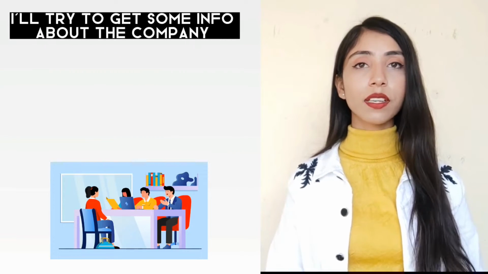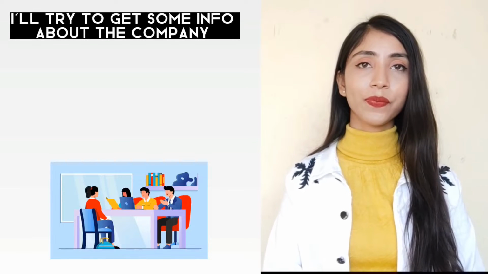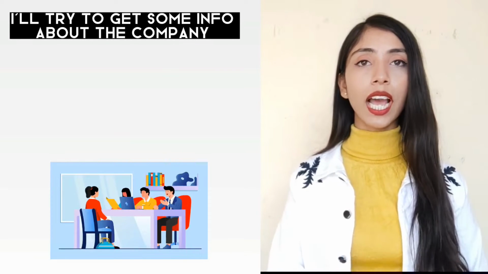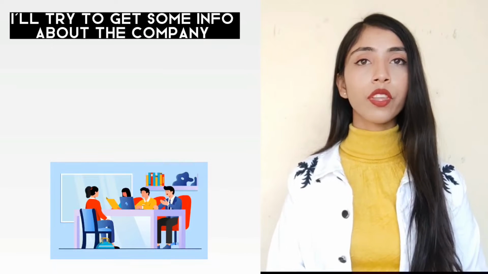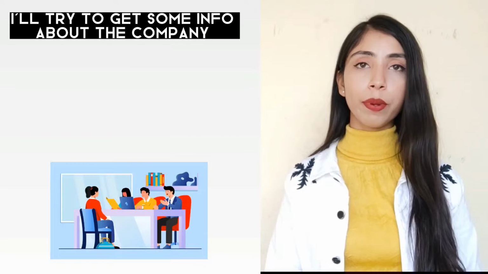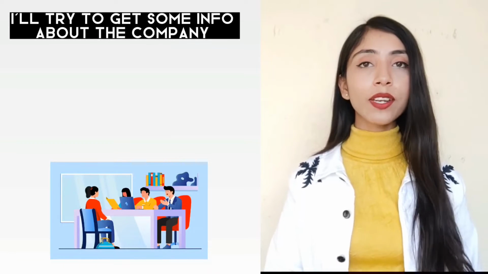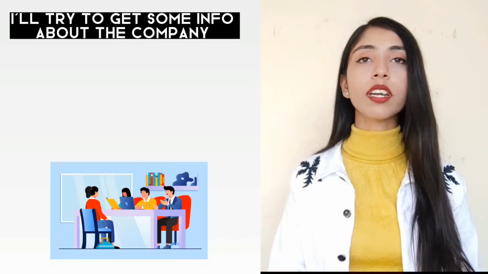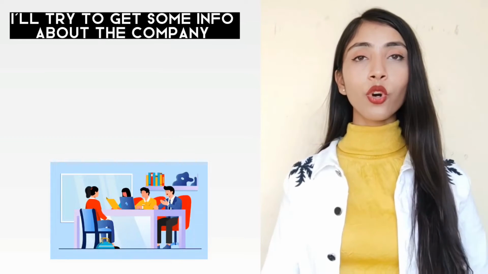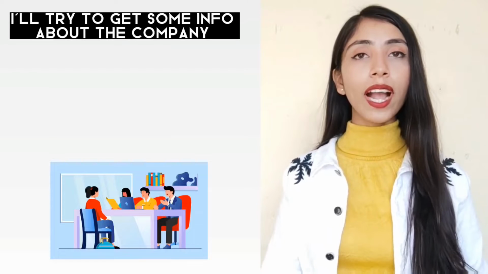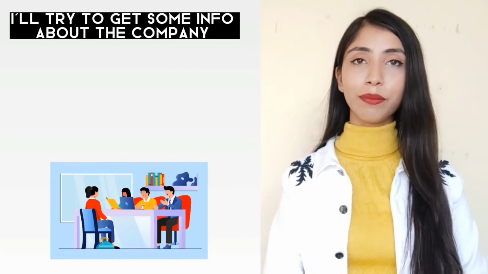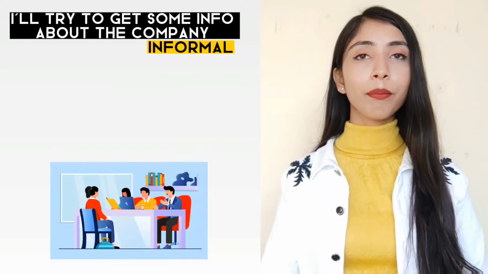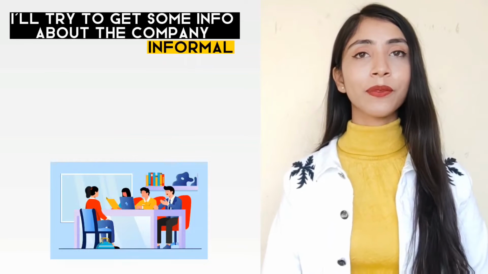Now look at this sentence. I'll try to get some info about the company. Imagine I want to go for a job interview and before going I have to prepare, right? So I need to study the company history. So before going to the job interview, I'll try to get some info about the company. It is informal because we use some short forms.